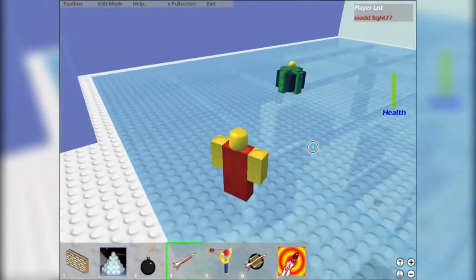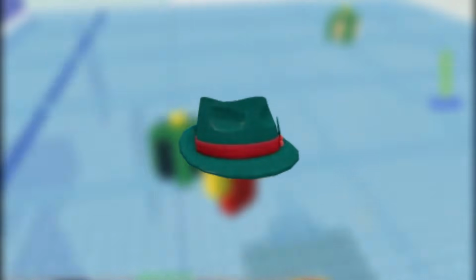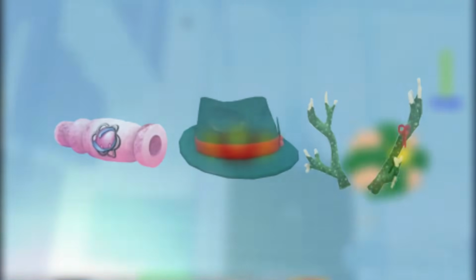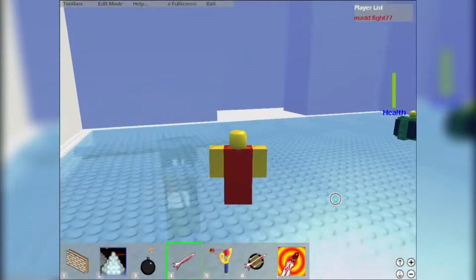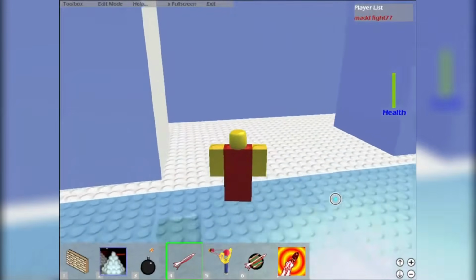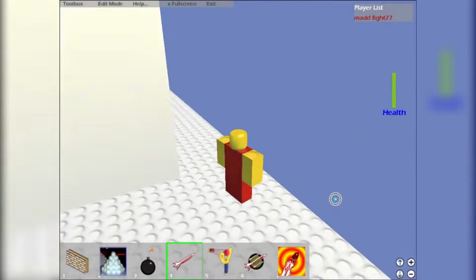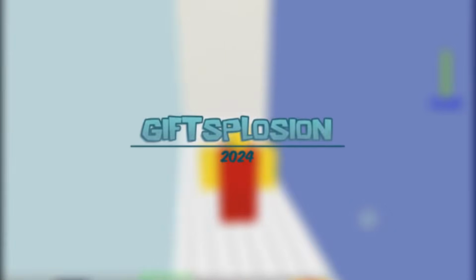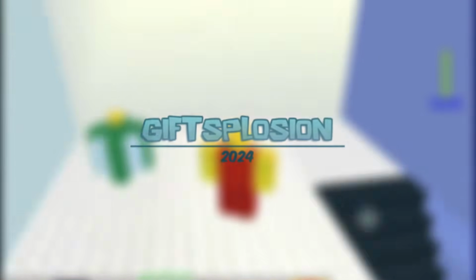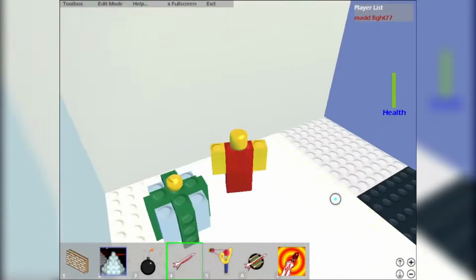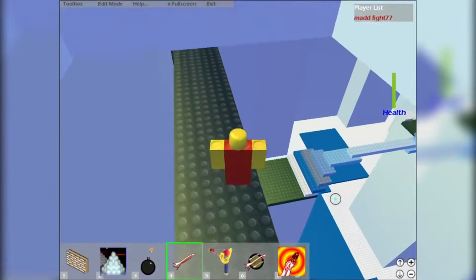The standout prizes included the formal Jolly Fedora, the Snow Reaper, and the festive Antlers. Collecting every gift unlocked the galactic gift of tiled completion, making it one of the most rewarding Christmas events in RetroStudio's early years. And finally, in 2024, there was Giftsplosion 2024. This took things to a new level. This expanded events and offered more gifts, complex challenges, and community activities.